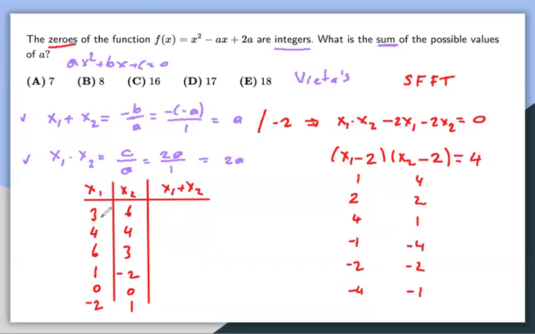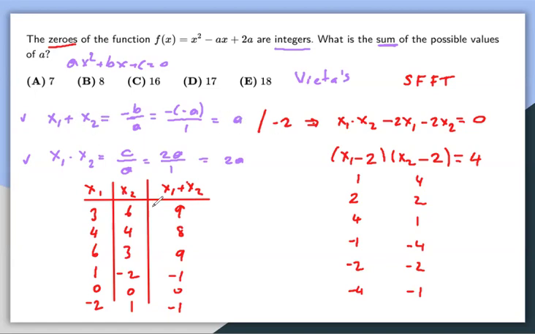So the problem is, when we say the sum of the roots, this is going to be 9, which is good. This is 8. This is also 9. That is -1. This is 0, and this is -1. So, you know, we have 2 9s, right? So we shouldn't be taking those 2 different 9s, because if we take those 2 different 9s, it will be counting the a twice, because we are interested in the sum of the a's.